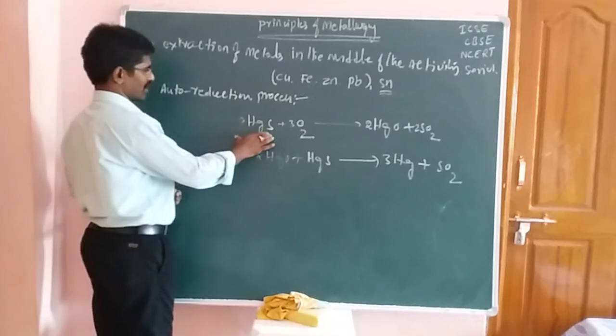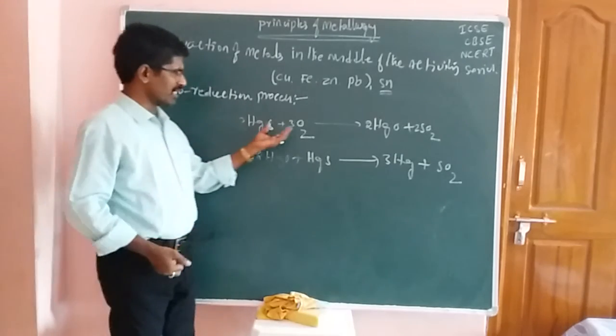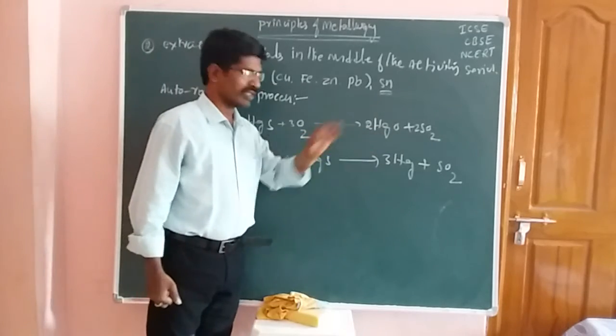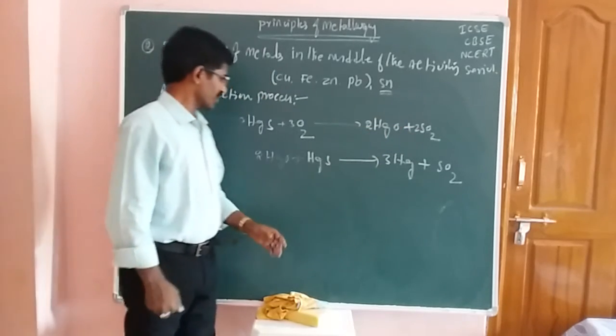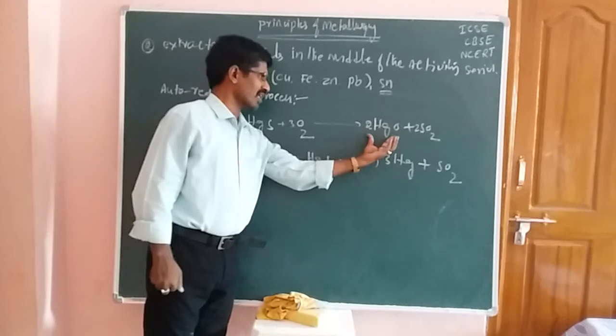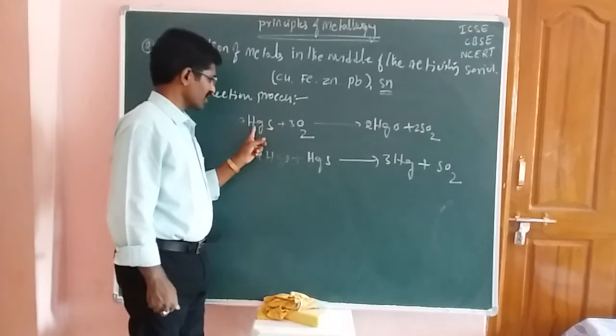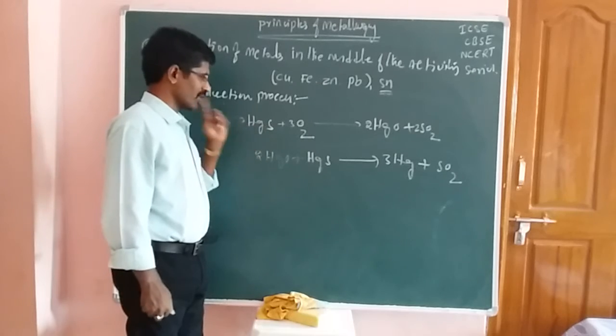The first one is the cinnabar compound. Cinnabar reacts with 3 moles of oxygen and gives rise to mercuric oxide and sulfur dioxide. So you have to take this intermediate step oxide, the mercuric oxide. Again the mercuric oxide reacts with the same compound.